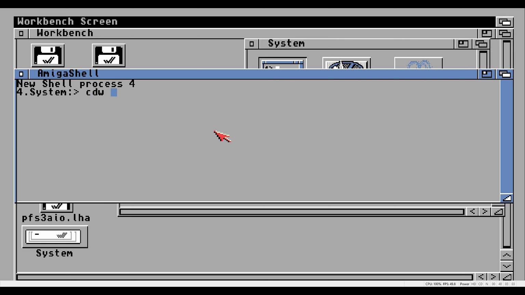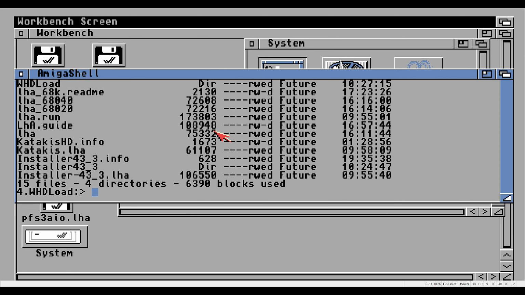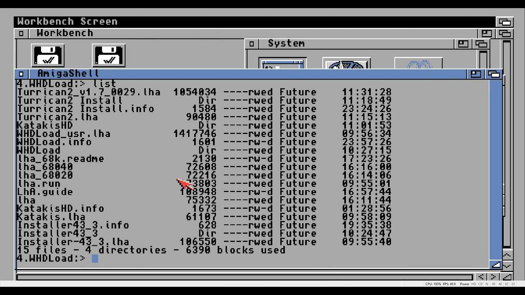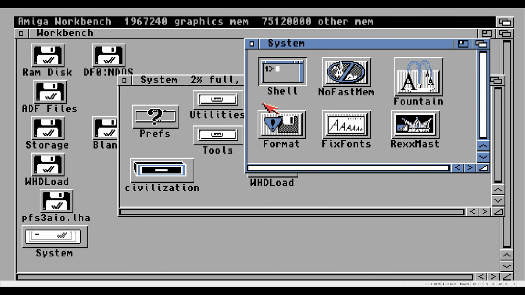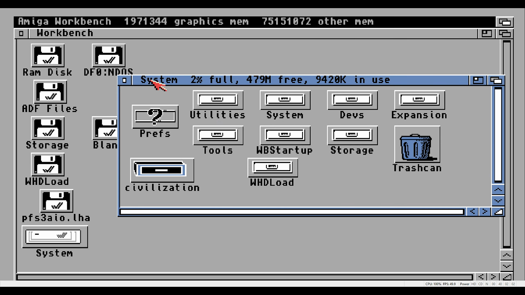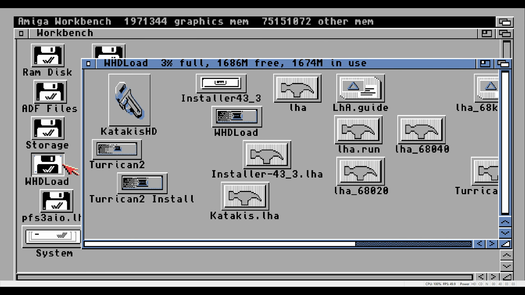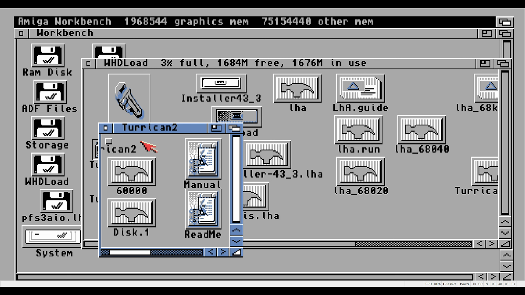Go to the shell in the Workbench System folder. Type cd space WHDLoad colon, enter, type list, enter, and locate the game you wish to install. I chose Turrican 2, one of my favourite Amiga games. Type LHA space x space Turrican 2 underscore v1.7 underscore 0029.lha. Now go back to the WHDLoad folder and you'll see a new folder called Turrican 2. Open that folder and run Turrican 2 to check all is working.